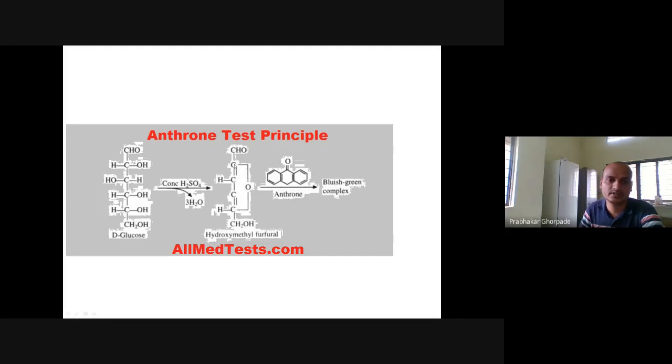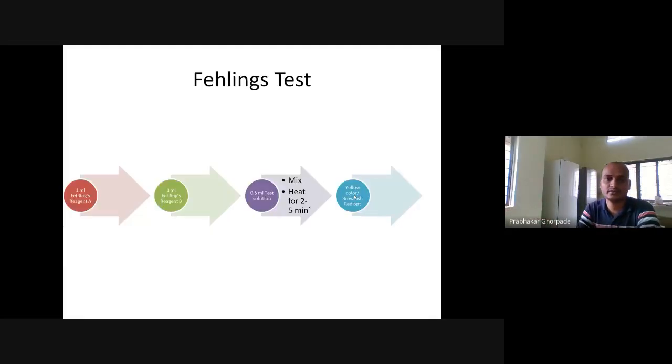Between the second carbon and the fifth carbon, these are linked together by an oxygen bond, and this hydroxymethyl furfural, when it reacts with anthron, gives the bluish green color complex. So this is the reason we are getting the bluish green color complex. We have a certain carbohydrate, D-glucose for example. We treat it with concentrated H2SO4 and get hydroxymethyl furfural. Then we treat it with the anthron reagent, which ultimately gives the bluish green color complex. So that is why we get a ring at the junction, right?